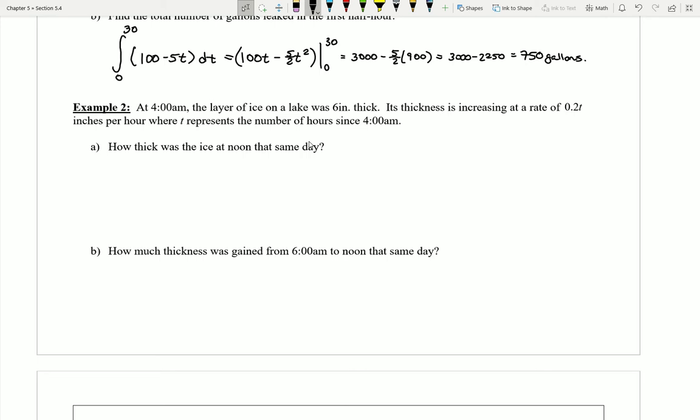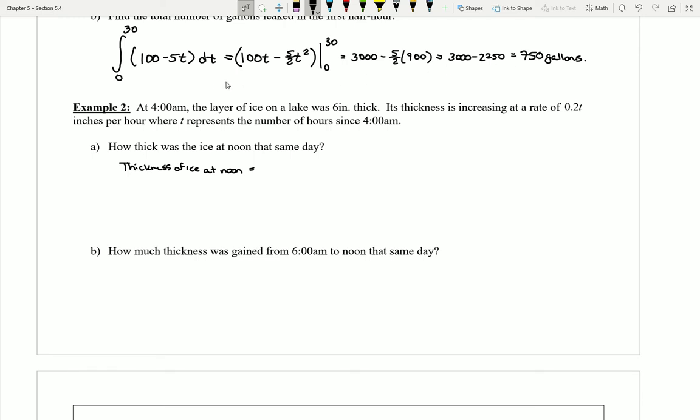Okay, so again, what I'm interested in is the thickness of the ice at noon. That's what I'm looking for. But I should notice a couple things. First off, I can see that if I integrate the rate over the time period, I can easily figure out how much the thickness has changed.